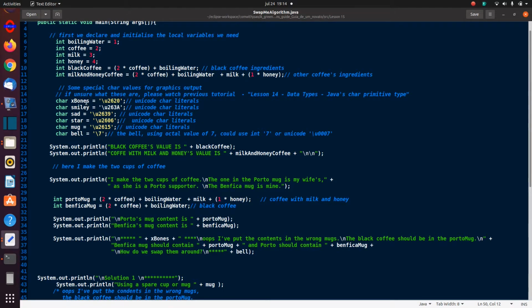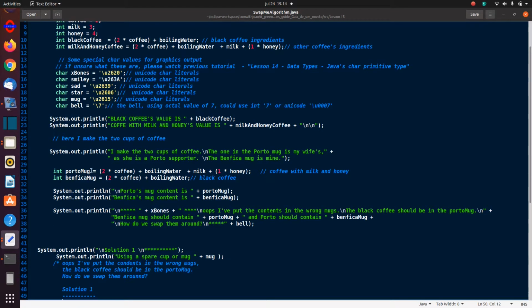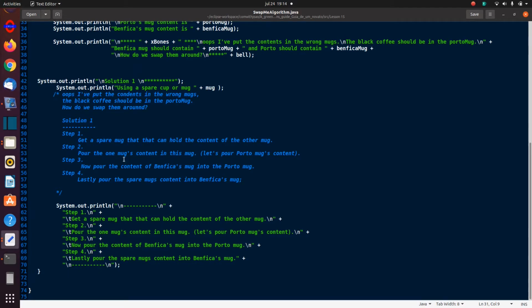If you go and look here, we have declared my mugs. Yeah, they are. You'll see the Porto mug is an int and the Benfica mug is an int. So obviously we'll use the spare mug as an int because the int can hold an int. Okay, and then pour the one mug's content in this mug. So I will take the Porto mug in this case and I will pour it into the spare mug. Now I pour the contents of the Benfica's mug into the Porto mug, and lastly I pour the spare mug's content into Benfica's mug, and obviously I would then have nothing in the spare mug.